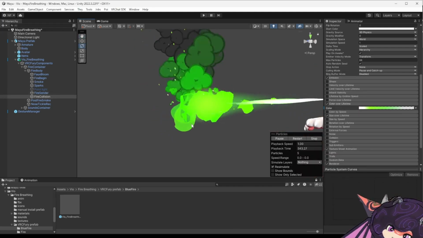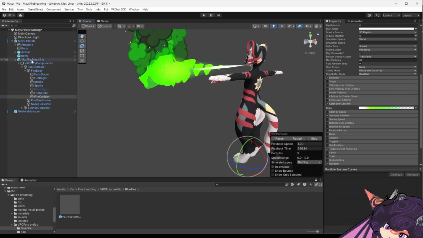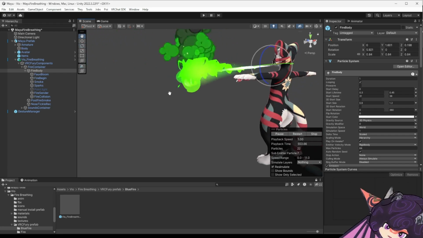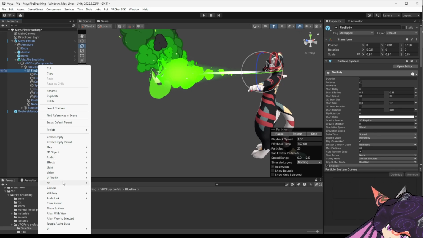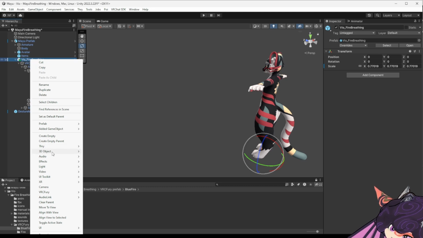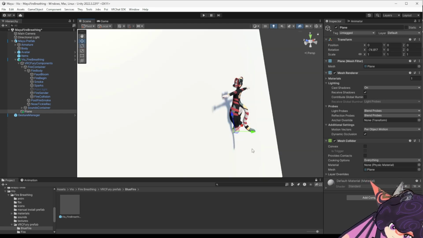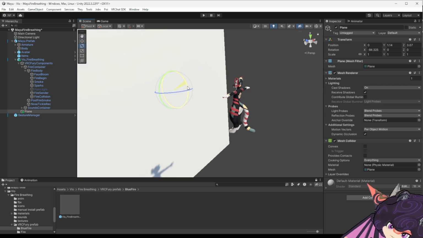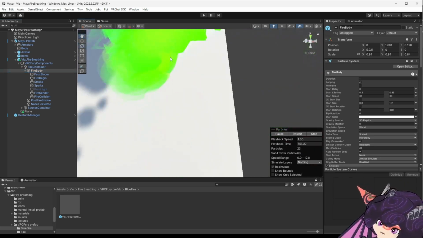And so this is the fire collision particle here. I had a plane before on another take of this tutorial, and so it's showing right now, but it won't show unless you've collided with something. So let's add a plane. We can right click, probably right here, and then 3D object, plane. And we just move it forward right here. Doesn't need to be perfect, just enough for the fire to hit. We're getting a lot more of them going.